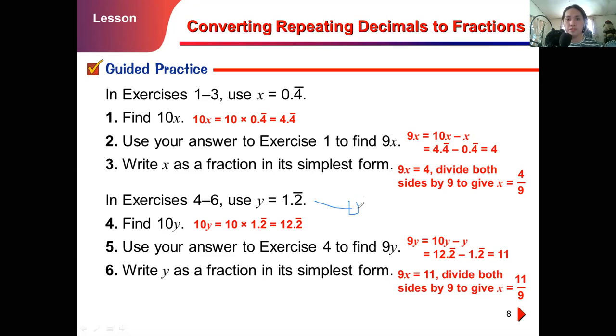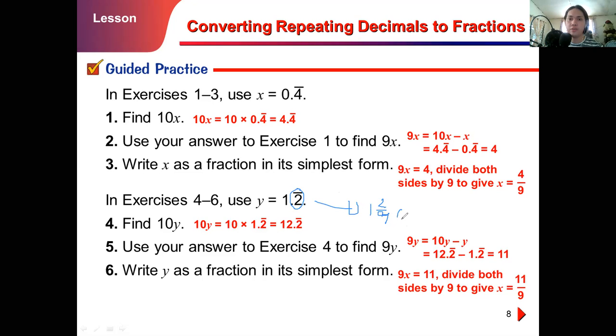1.2, so we all know that the repeating decimal is 0.2. So we can rewrite it as 2 over, since it's in the tenth place, 2 over 10. Minus 1 in the denominator, so you have 2 over 9.